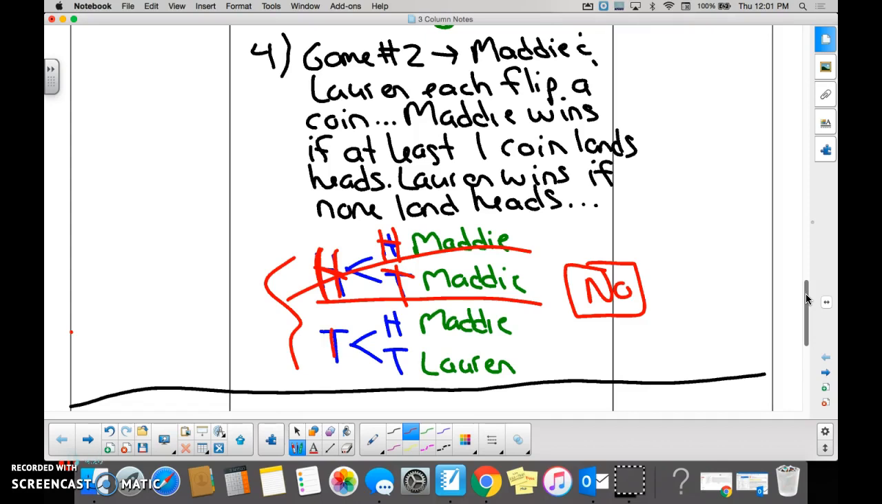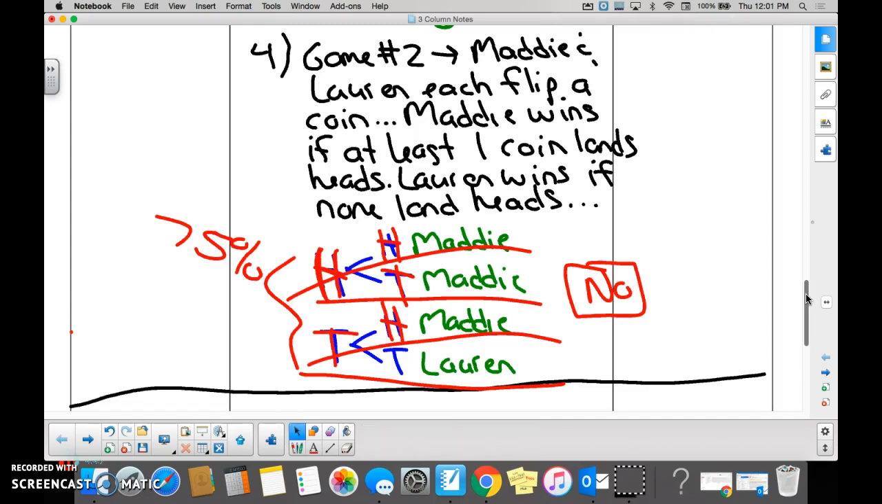But if Maddie somehow flips a tail and Lauren flips a head, who's going to win? Maddie again. The only way Maddie doesn't win is if Maddie and Lauren both flip a tail. So what percentage of the time is Maddie going to win this game? 75. 3 out of every 4 times, or 75%. Lauren, next time would you please draw a picture or a tree diagram before you agree to any game that Maddie asks you to play? Do you understand? Have a great day.